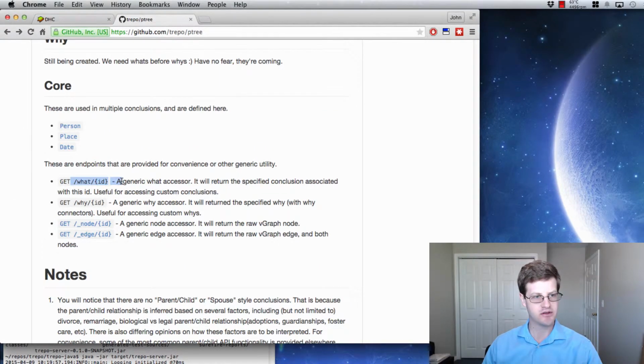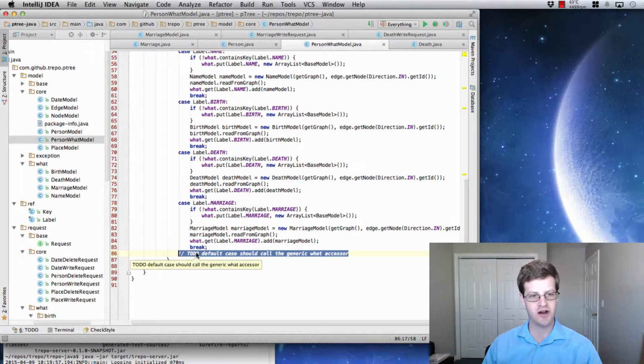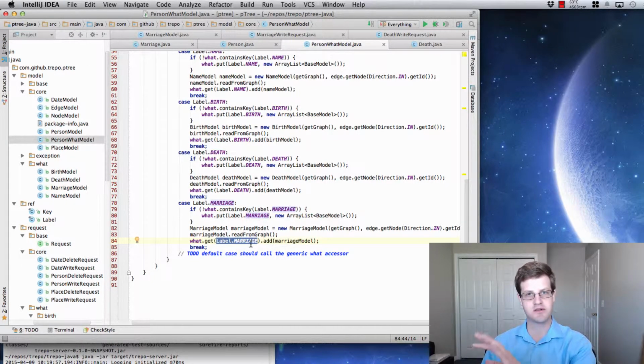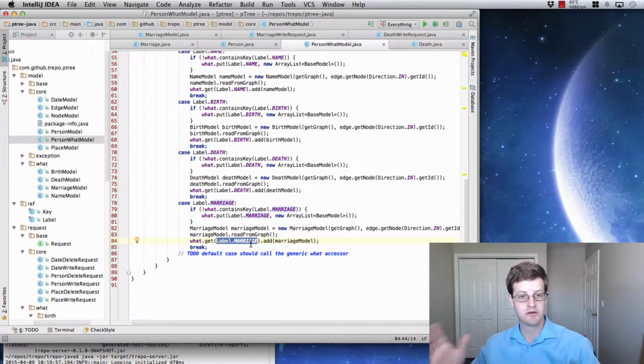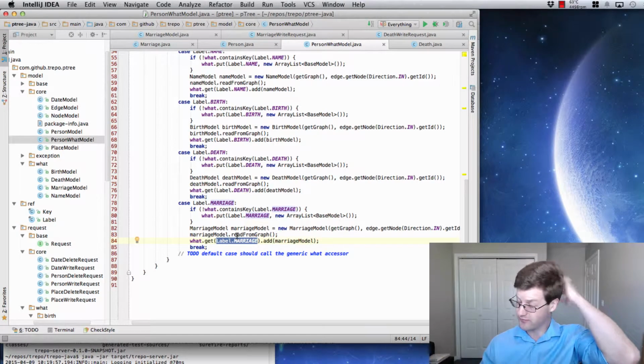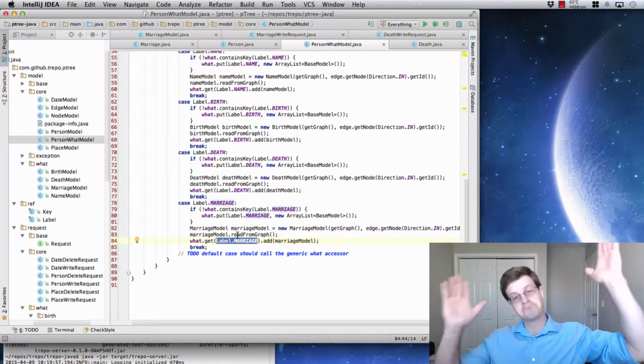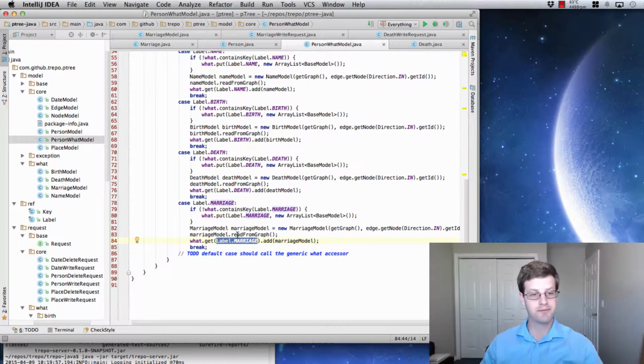It's the same one that's used right here. So it will also take care of custom what's. They will probably be put under a custom label here, in its own namespace, so I don't have to worry about clobbering anything. I don't know. Won't worry about it. But it'll be custom.